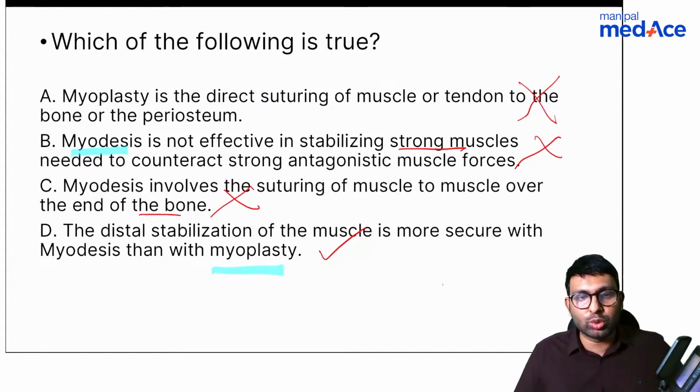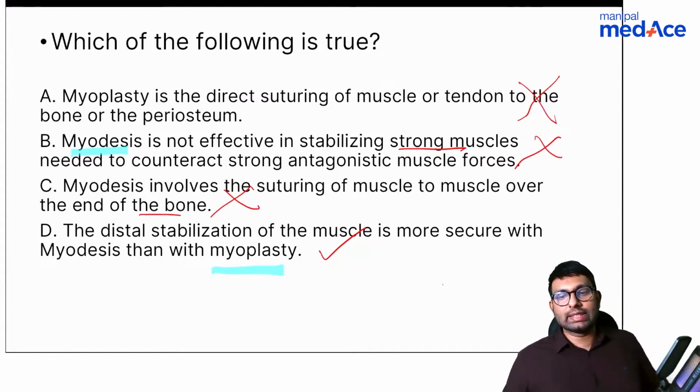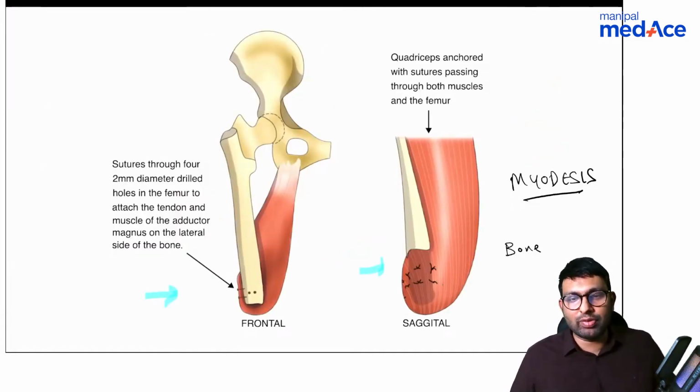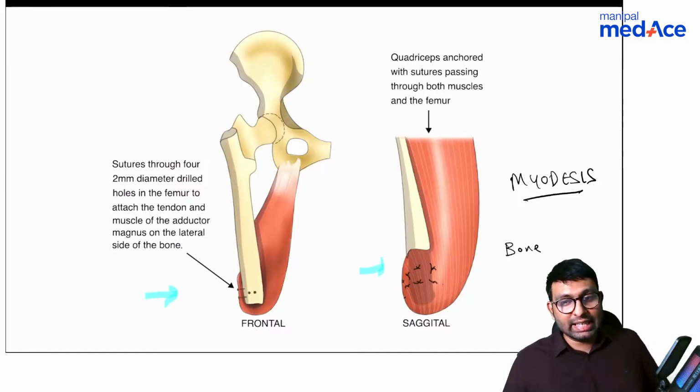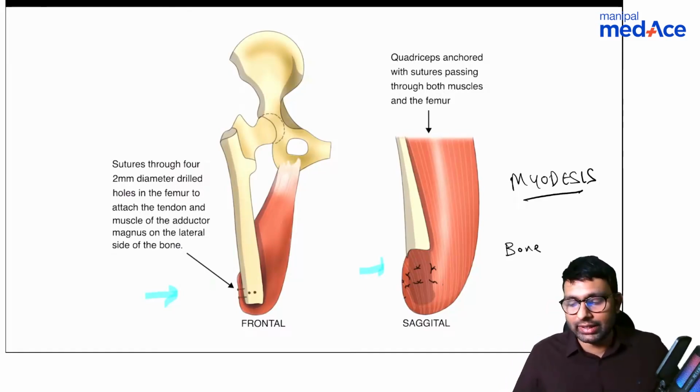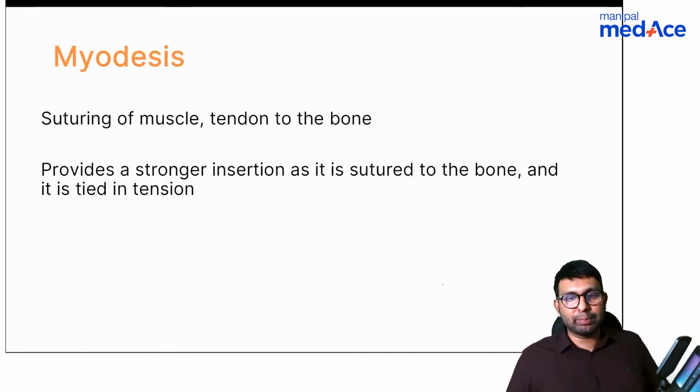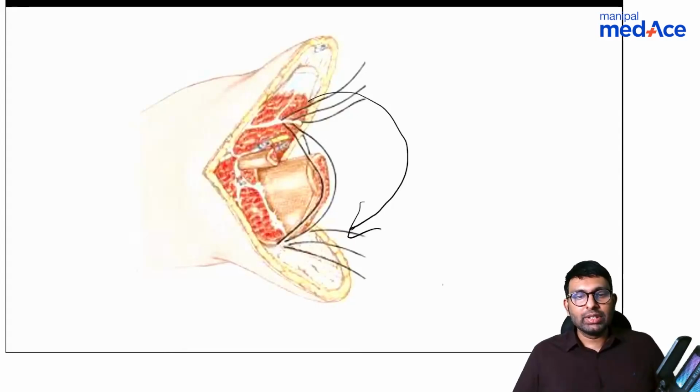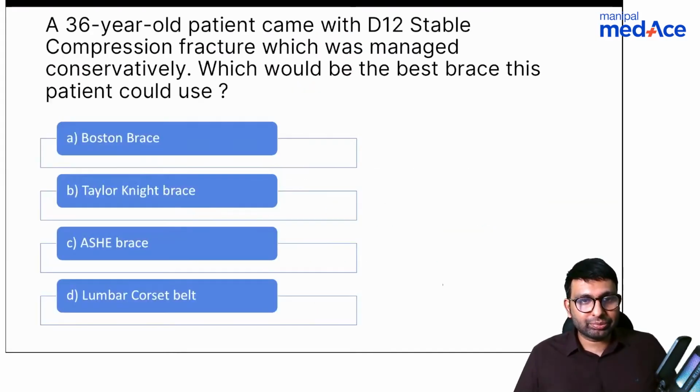So I hope you understood what myoplasty and myodesis are. This very important principle of amputation has been asked as a NEET PG question, not been asked in INI-CET till now, but they might ask you this time. Okay, so this is the concept.